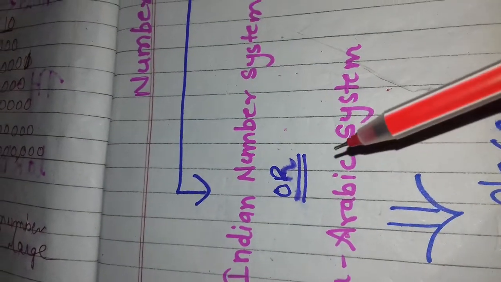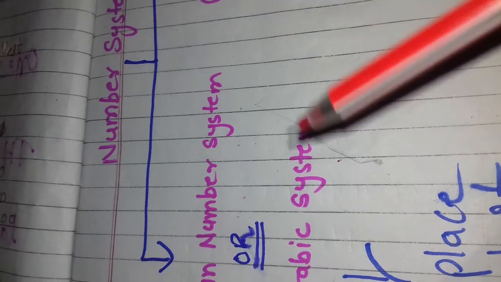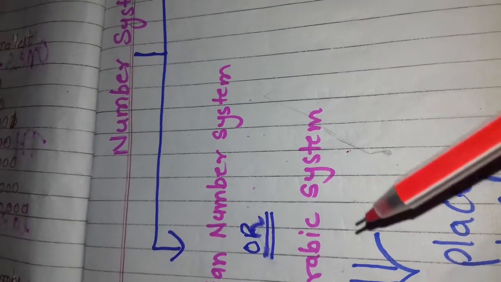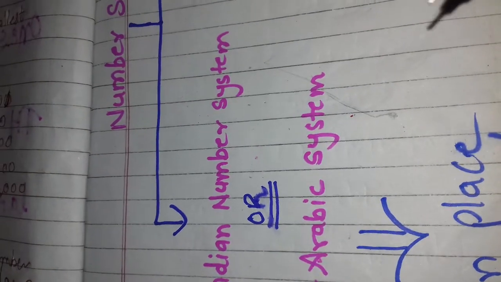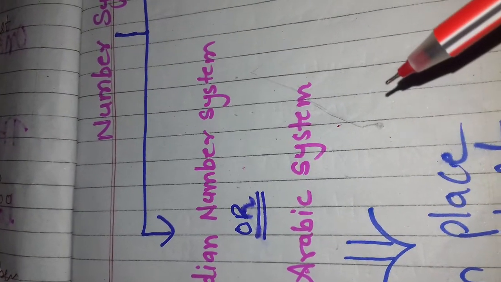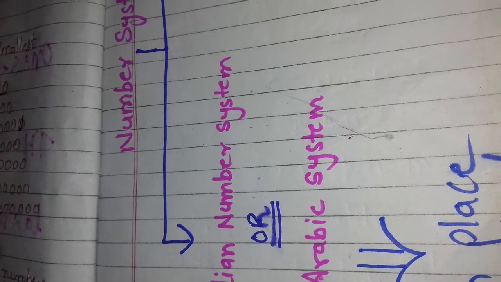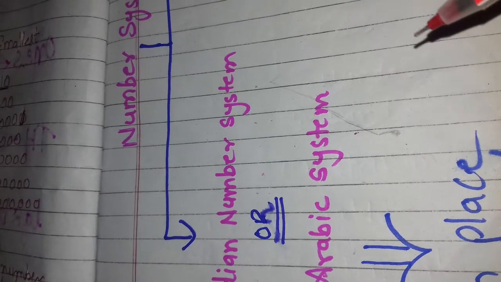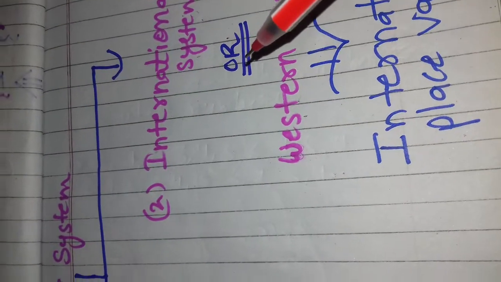For numeration we use both these number systems, as India has its own number system and other countries have their own number system. So for making all transactions possible in the form of currency or other exchanges, we are using both the Indian as well as the international number system.